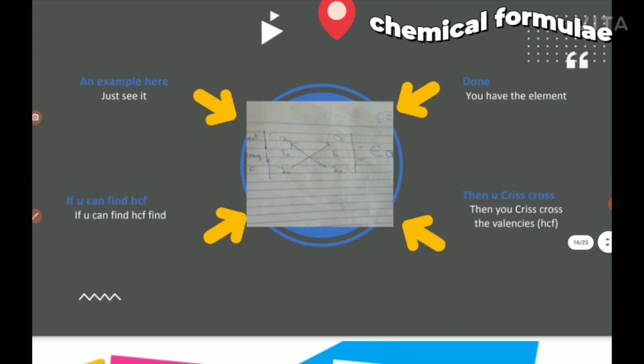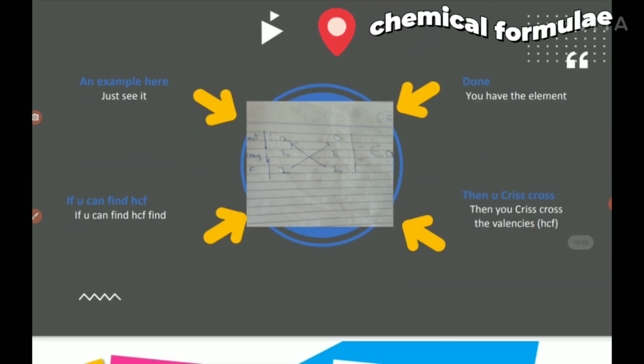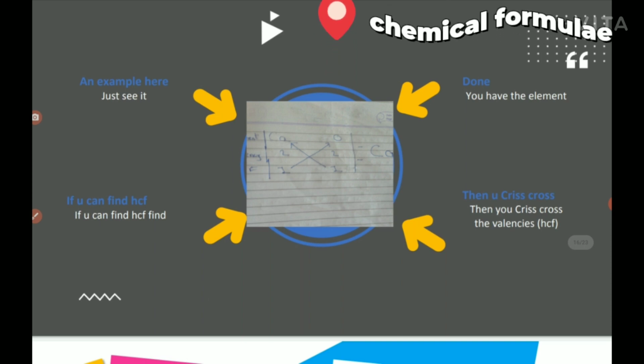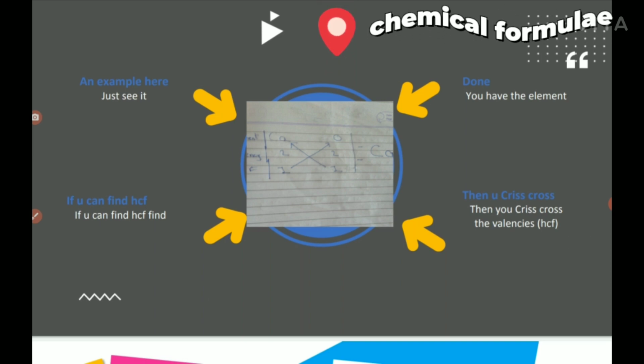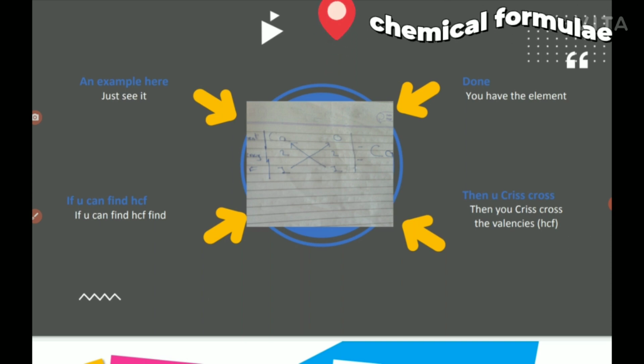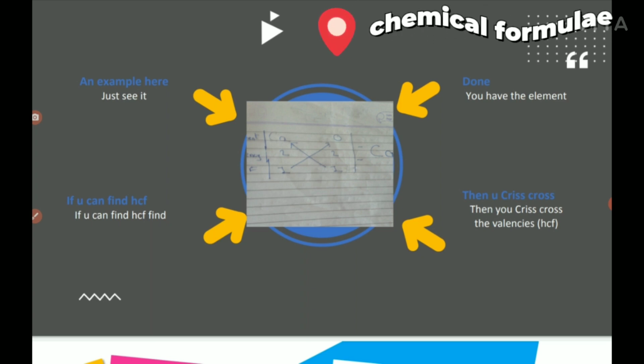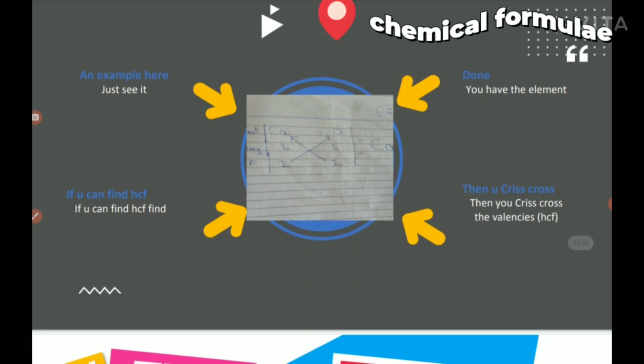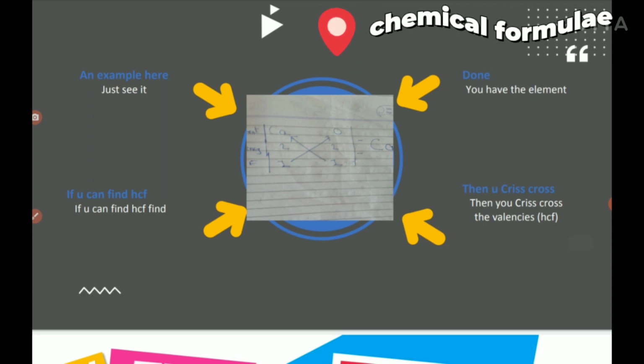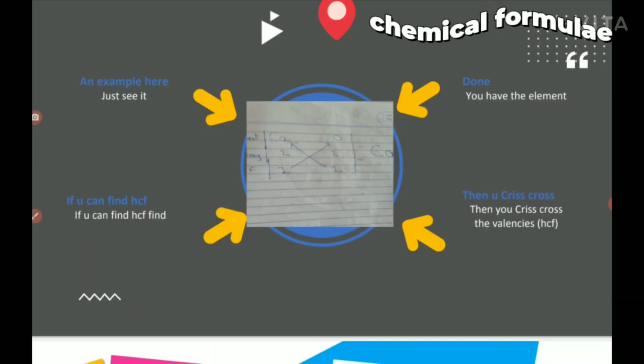Next, here is an example, okay? CaO, calcium plus oxygen. When we mix it together, there is a certain difference from mixing it regularly, okay? What is the difference? It's so simple. The valency of both is 2.